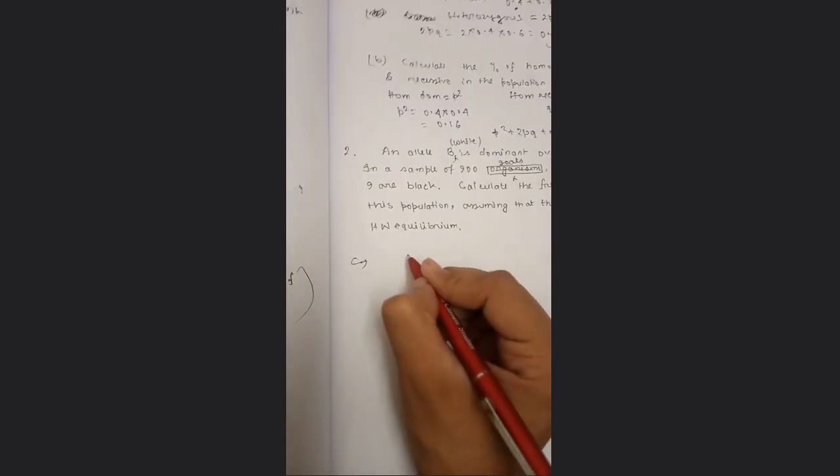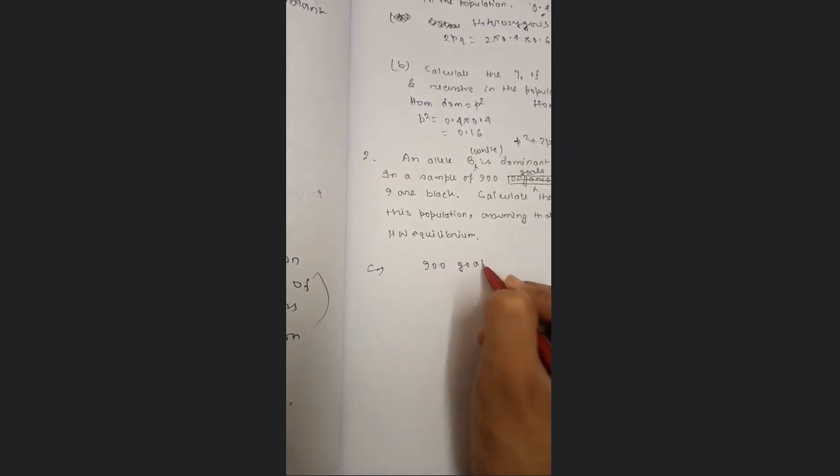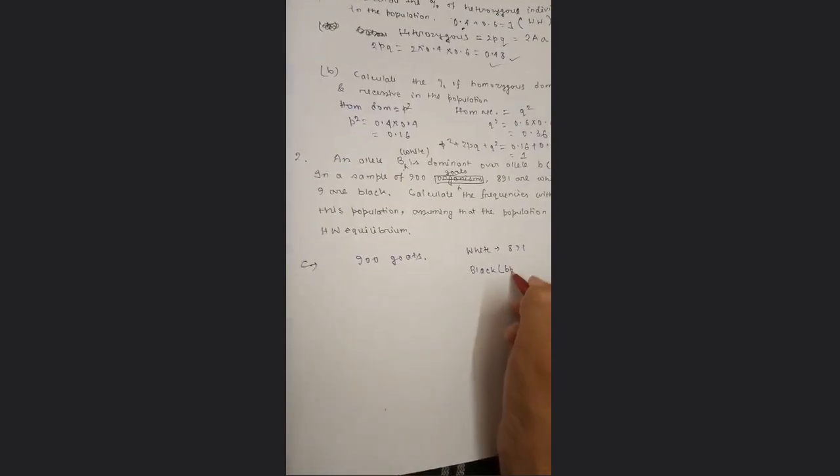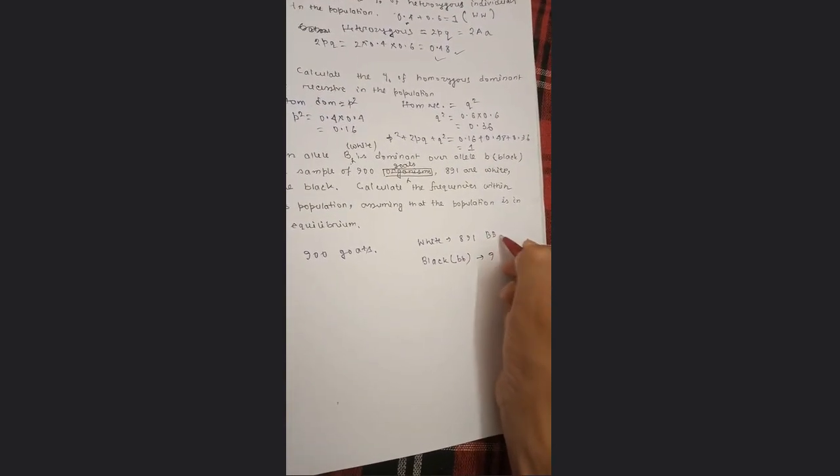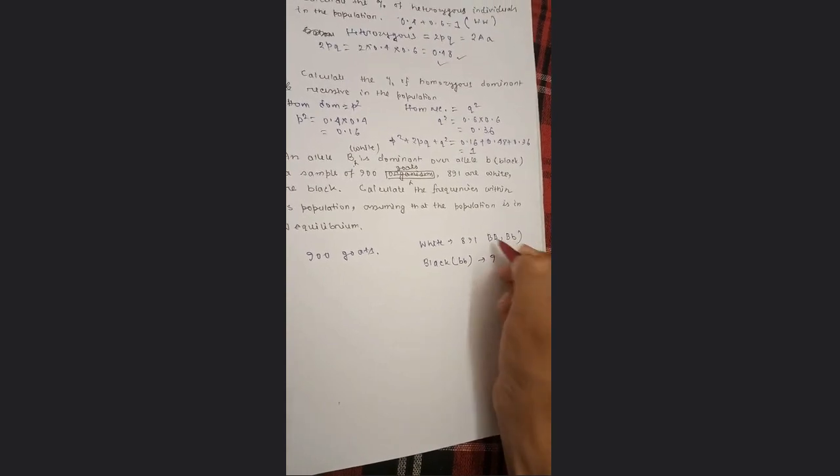So what we have: 900 goats, white 891, black means bb, that is 9, and white means capital BB and capital B small b. Remember, the heterozygous one will also be white.